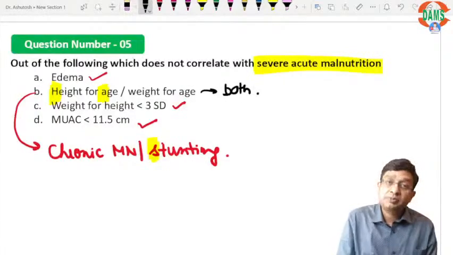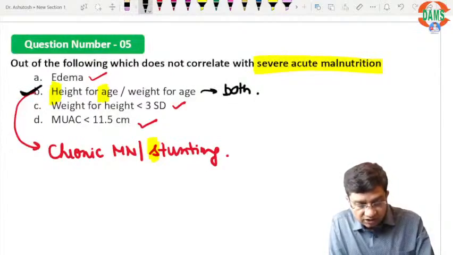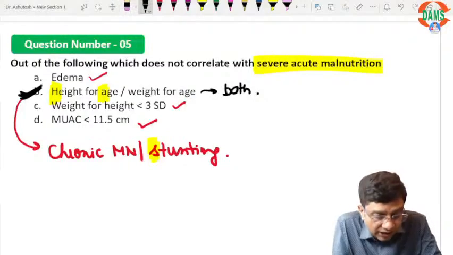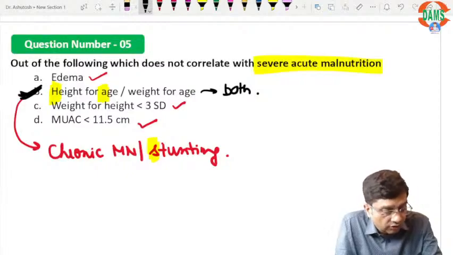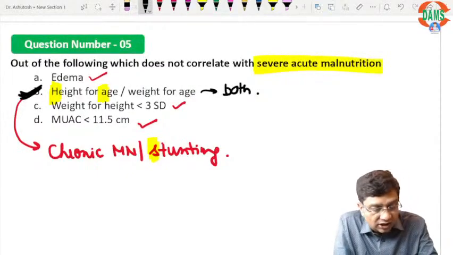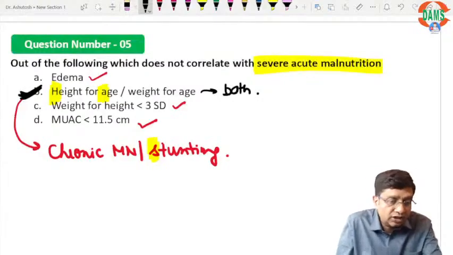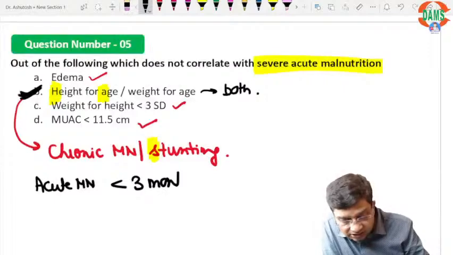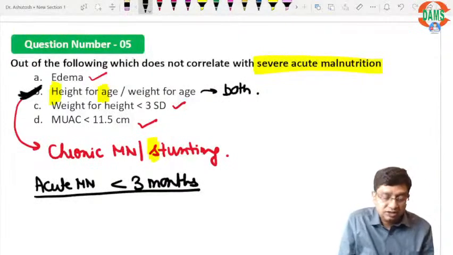So if these were the particular choices given, out of these choices, height for age or weight for age, whatever choice was given, does not correlate with severe acute malnutrition. So if height for age was there, definitely the answer here is height for age only. Height for age is not a marker of acute malnutrition. And always remember, when you say acute malnutrition, that means malnutrition of less than 3 months.